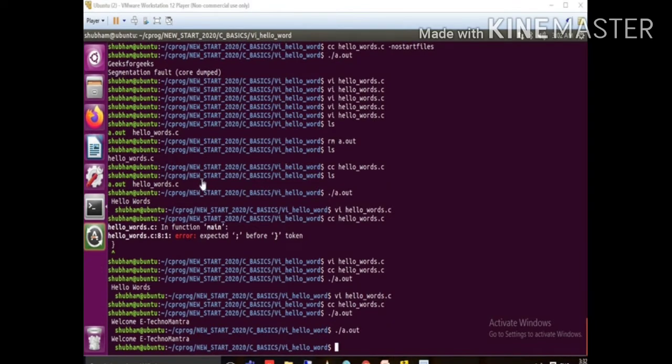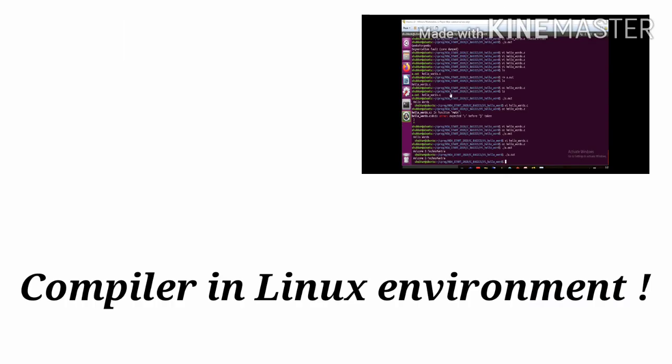Now we have written the hello world program, compiled it and executed it. We use the GCC compiler provided by the Linux environment for compilation of our code. The GCC compiler converts our C program to a machine understandable program. How the compiler converts our code from C language to a machine understandable program, we will see now. So our next topic is the compiler.